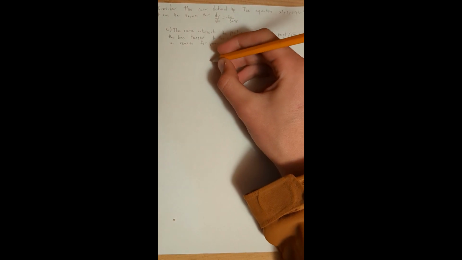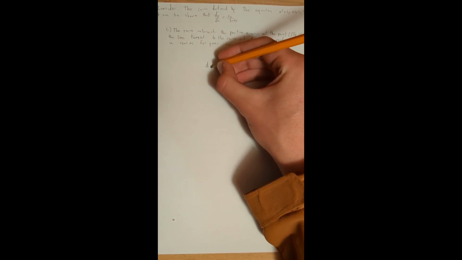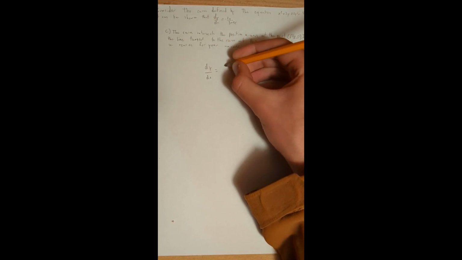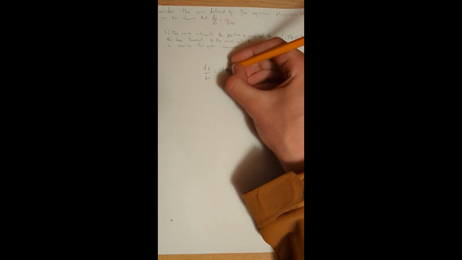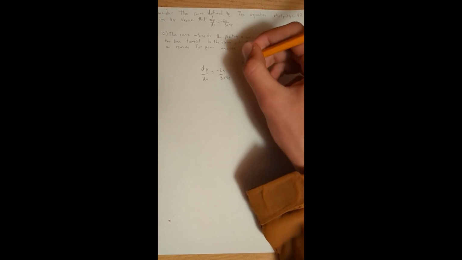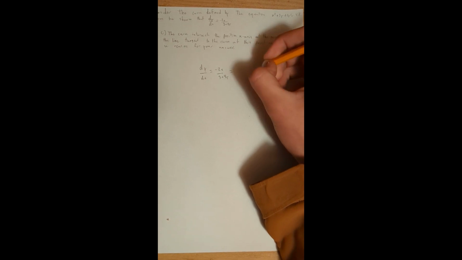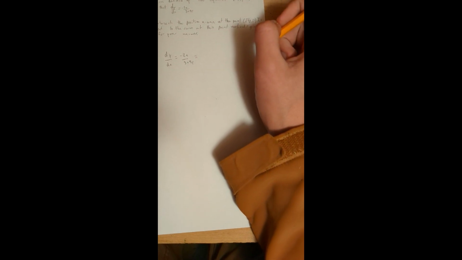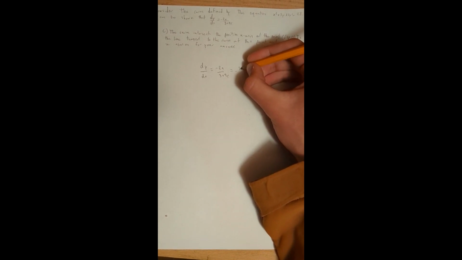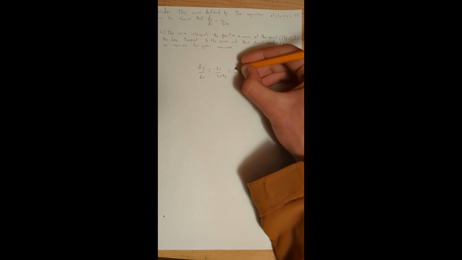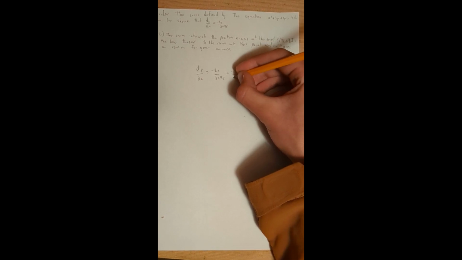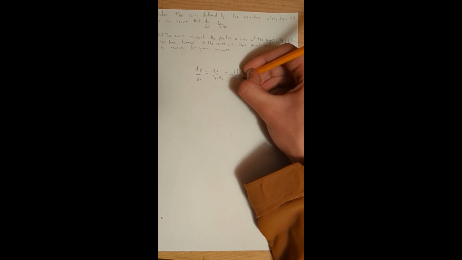So if we take dy dx, you see that it equals negative 2x over 3 plus 4y, which equals negative 2 root 48 over 3 plus 4 times 0.